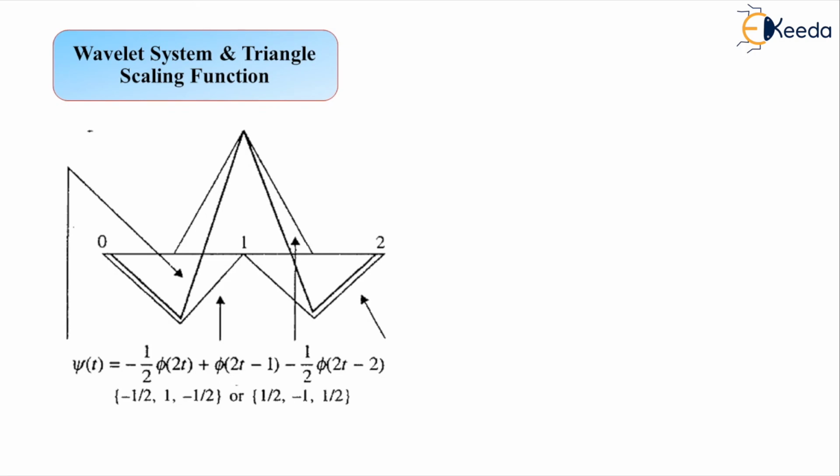Now at the bottom of the illustration, as we have mathematically expressed the associated wavelet function here, next to that we have a set of values here. These are basically the wavelet coefficients. Those are either minus 1 by 2, 1, minus 1 by 2, or you can take it like 1 by 2, minus 1, 1 by 2 here. So this was the topic, wavelet system and triangle scaling function. So by the next lecture we shall continue into the same chapter, wavelet transform, to see the details of Daubechies wavelets. Thank you.